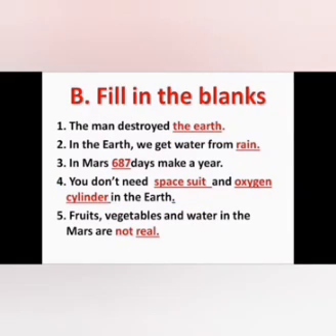This is fill in the blanks. First one, the man destroyed the earth. In the earth, we get water from rain. And third one is, in Mars, 687 days make a year. Fourth one, you don't need spacesuit and also oxygen cylinder in the earth. And fifth one is, fruits, vegetables and water in the Mars are not real. These are the 5 choose and 5 fill up we learned in last class.